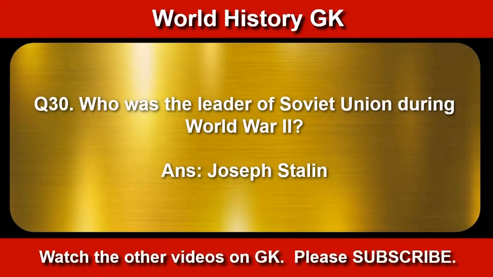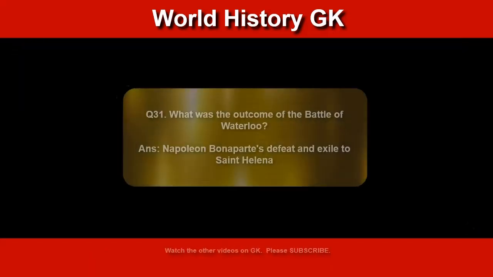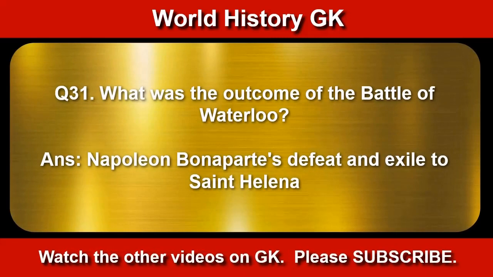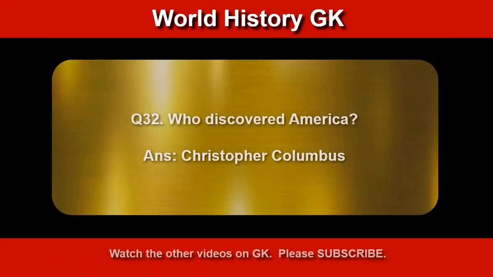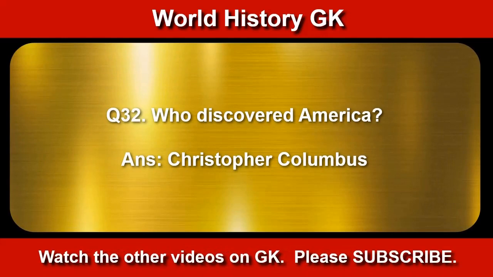Who was the leader of Soviet Union during World War II? Joseph Stalin. What was the outcome of the Battle of Waterloo? Napoleon Bonaparte's defeat and exile to Saint Helena. Who discovered America? Christopher Columbus.